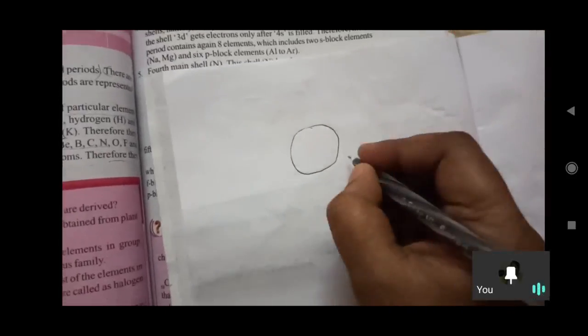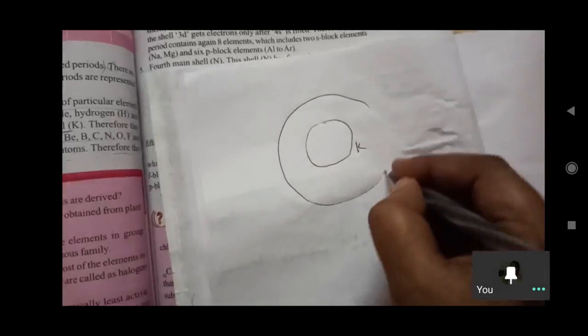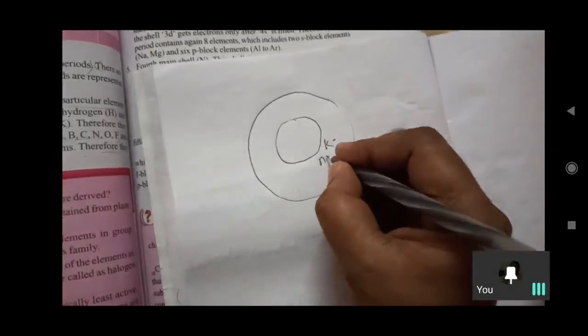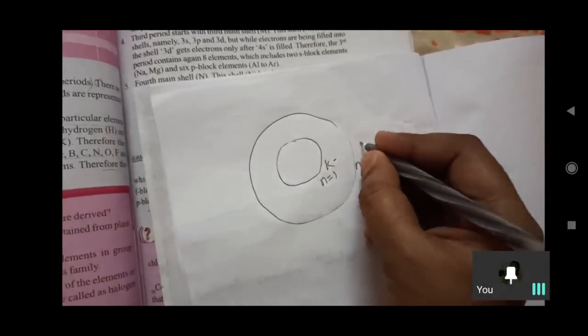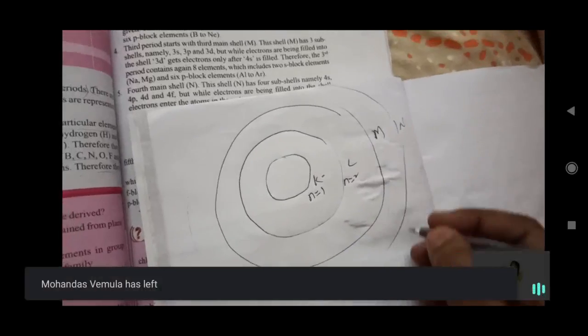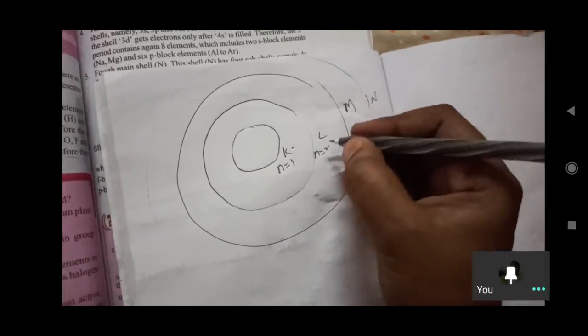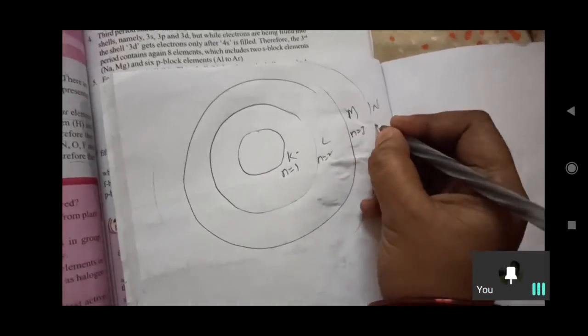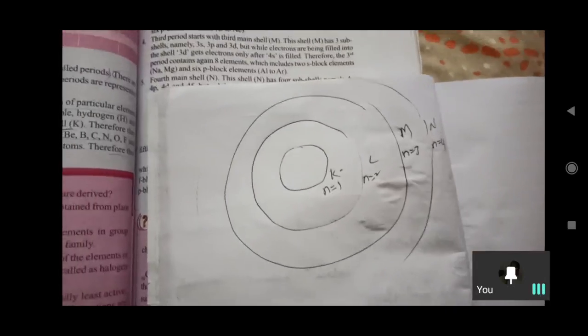These are the main shells: K is n equals 1, n equals 2 is L, then M, N. In that manner main shells are divided: K, L, M, N, n equals 3, n equals 4.